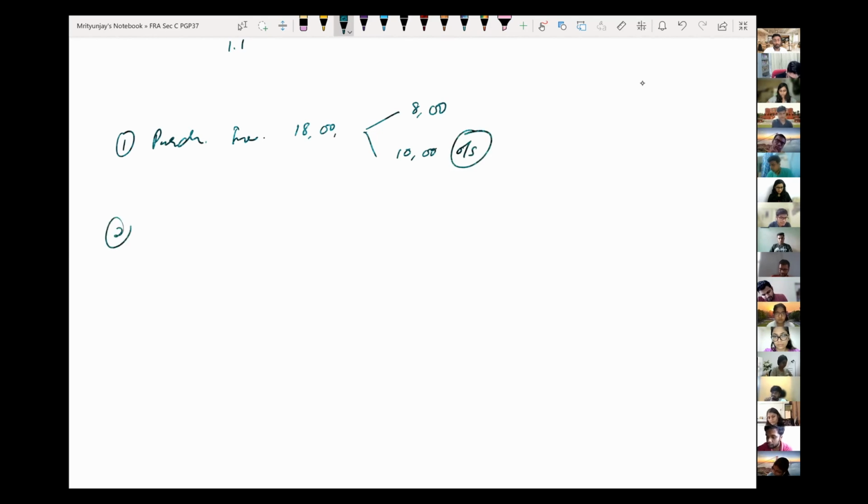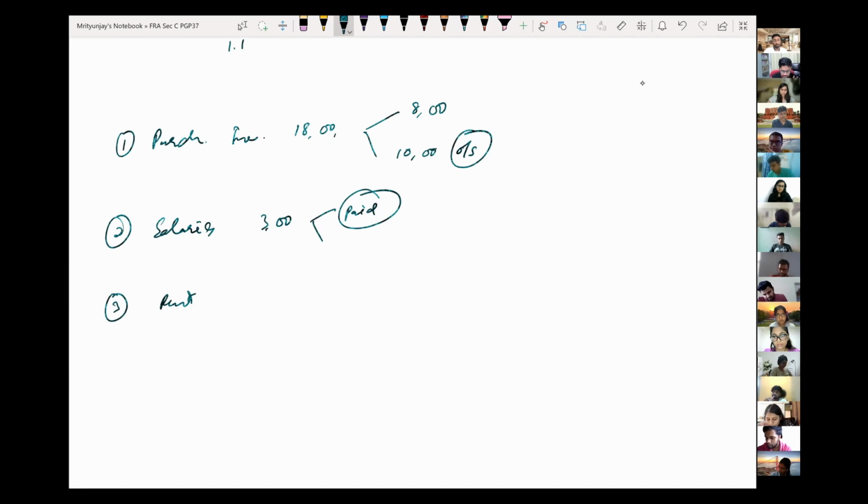Number 2, let's say you have employee salaries. Salaries are rupees 3 lakh for this year, of which everything has been paid. Number 3, let's say rent. So rent is as follows.